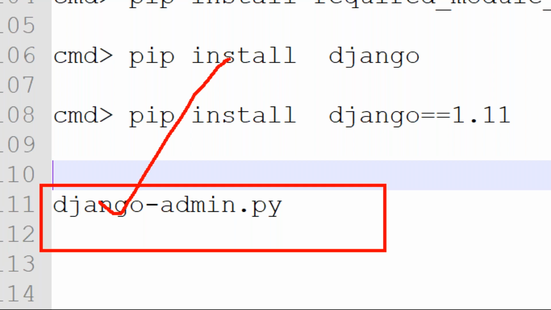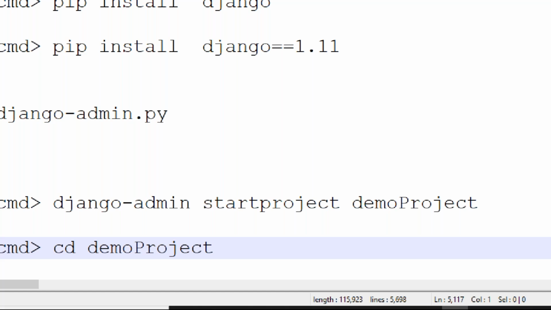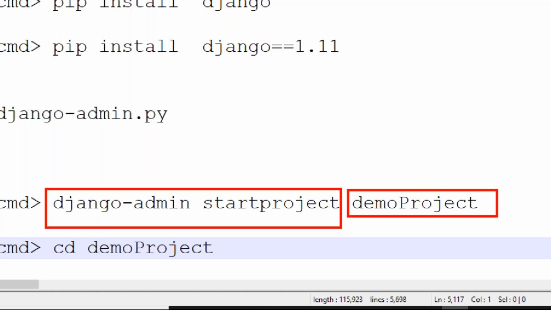So if you want to create the Django project, what is the command? The command is django-admin, the file name. django-admin startproject followed by the project name. Whatever you want, you can give as this name. This is a user-defined name. So the left side part is predefined, and the right side part is user-defined. Understand this one?